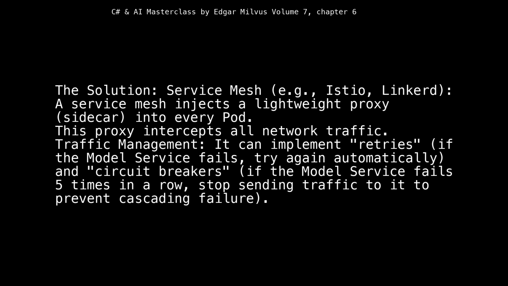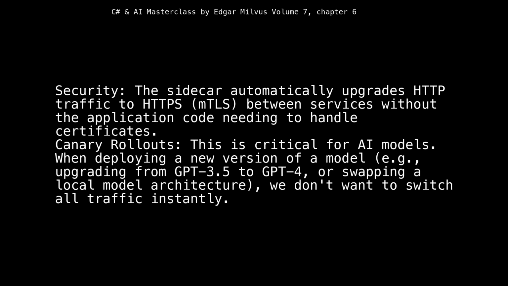The solution: service mesh, e.g., Istio, Linkerd. A service mesh injects a lightweight proxy, sidecar, into every pod. This proxy intercepts all network traffic. Traffic management: it can implement retries, if the model service fails, try again automatically, and circuit breakers, if the model service fails 5 times in a row, stop sending traffic to it to prevent cascading failure. Security: the sidecar automatically upgrades HTTP traffic to HTTPS, mTLS, between services without the application code needing to handle certificates.